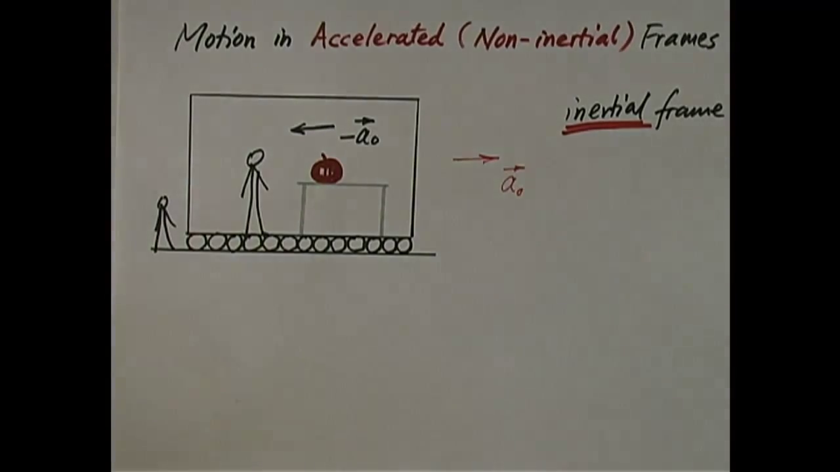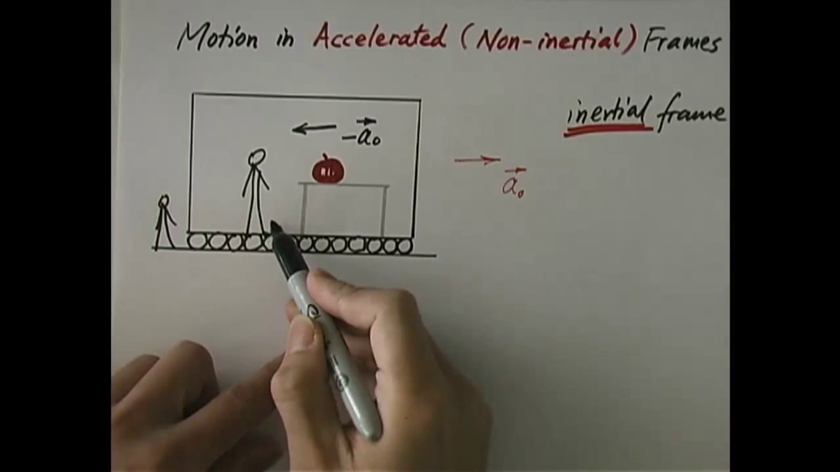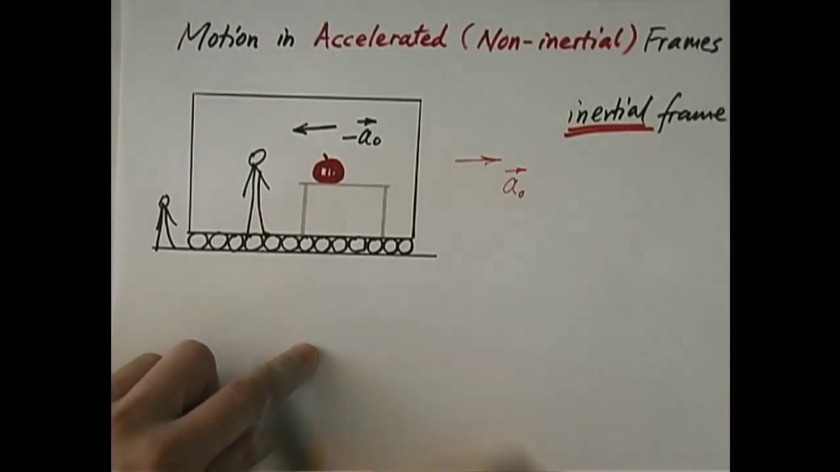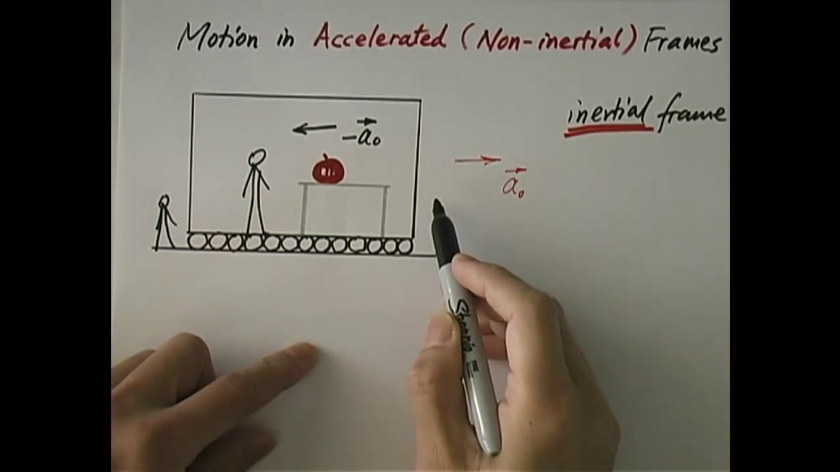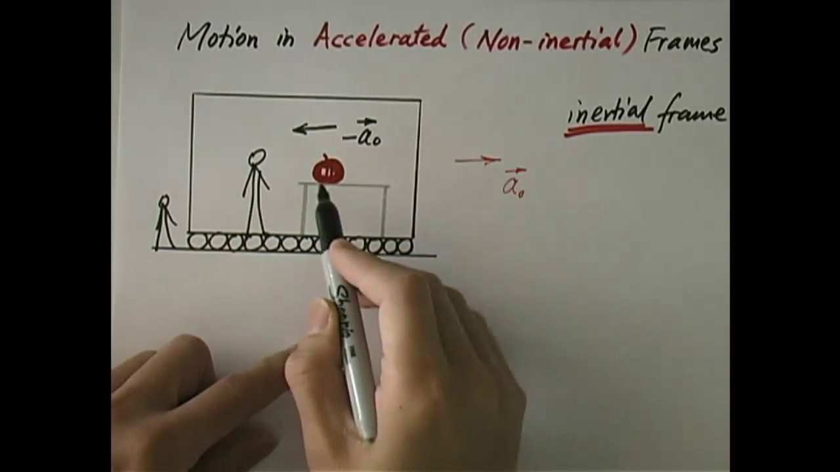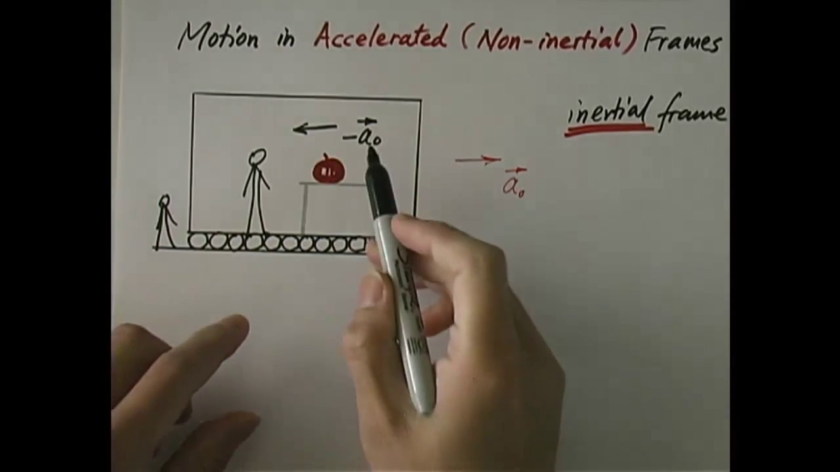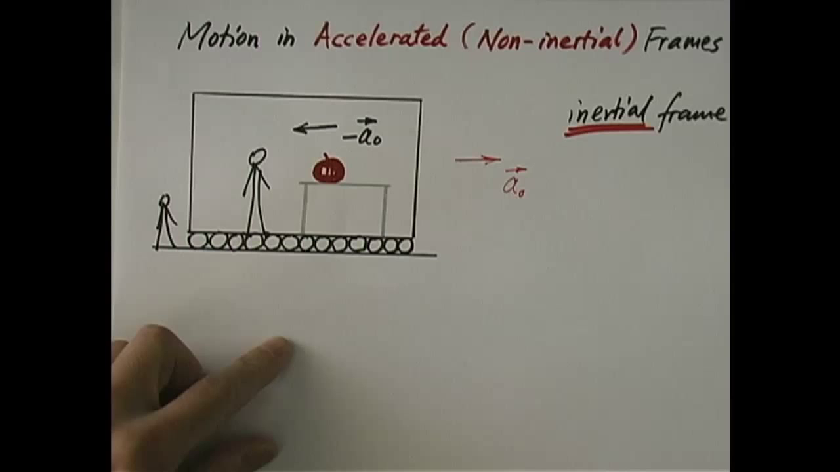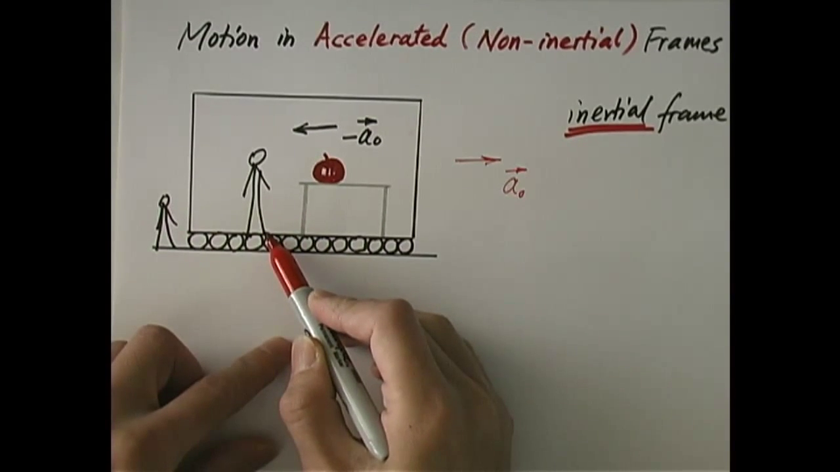Well, let's see what happens here. Look at this apple here. From this person's point of view, in the accelerated frame, the apple is subject to no real force. There's no friction, no real force exerted on the apple. And yet, somehow the apple still manages to accelerate with an acceleration of negative a0. It is wrong to apply Newton's second law to this apple because we're using a non-inertial frame.